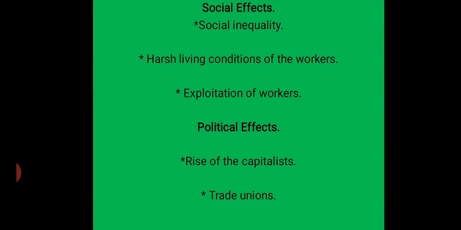The first, social inequality. Economic disparity between the rich capitalists and the poor workers led to gross social inequalities. There was a wide gap between the social status of the capitalists and the workers. Second one, harsh living conditions of the workers.